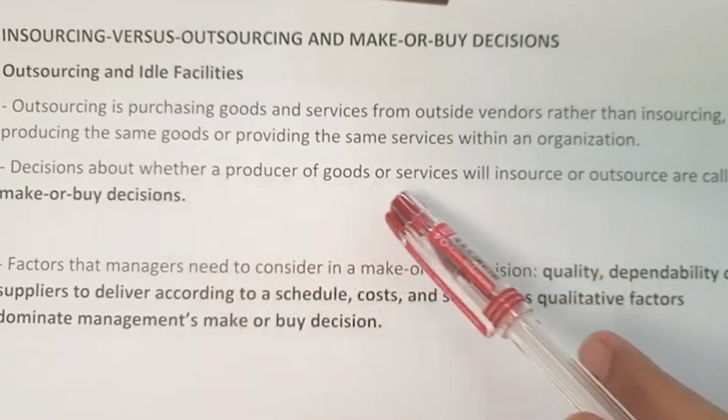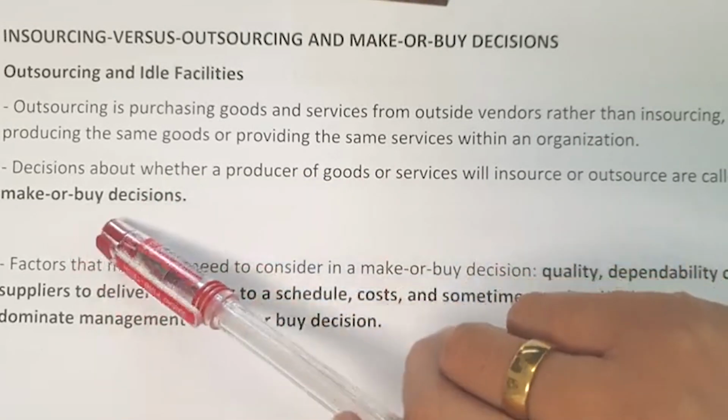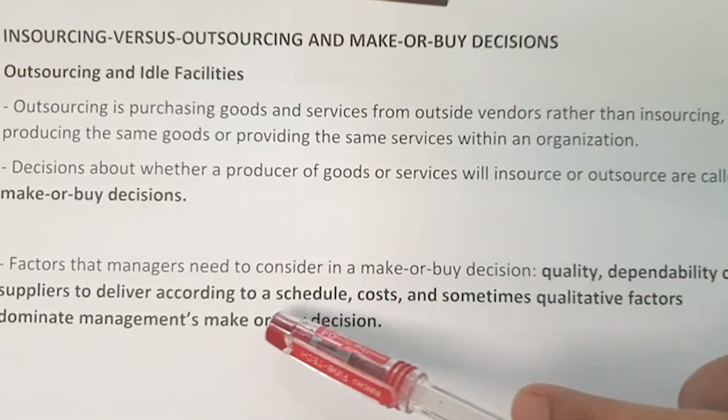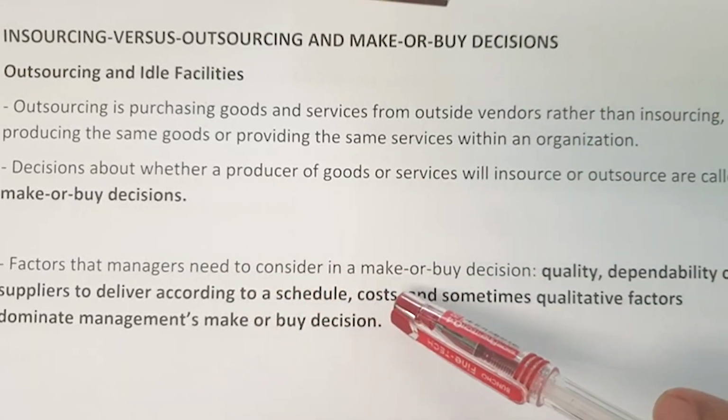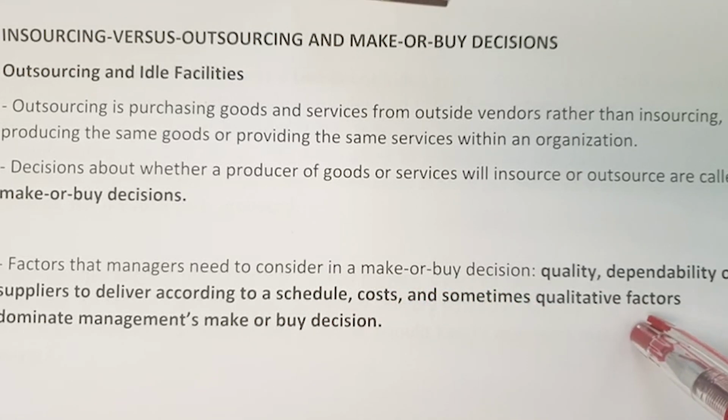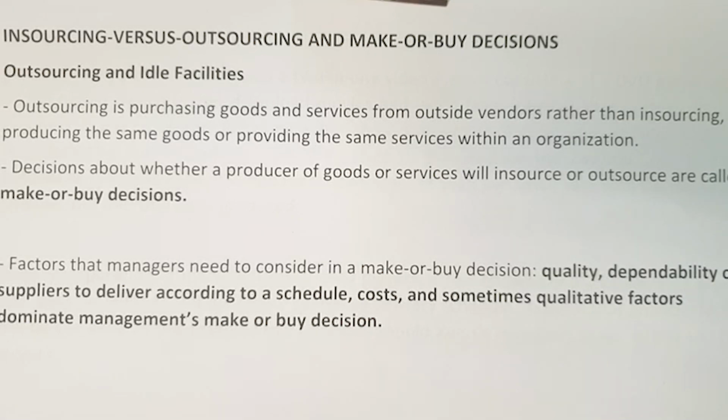And this decision, sometimes we call it the make or buy decision. So managers, when they want to consider whether they want to make or buy the product, always have to consider several factors, which include quality, and dependability of the suppliers to deliver according to schedule, making sure that the supplier will be able to deliver the product on time.